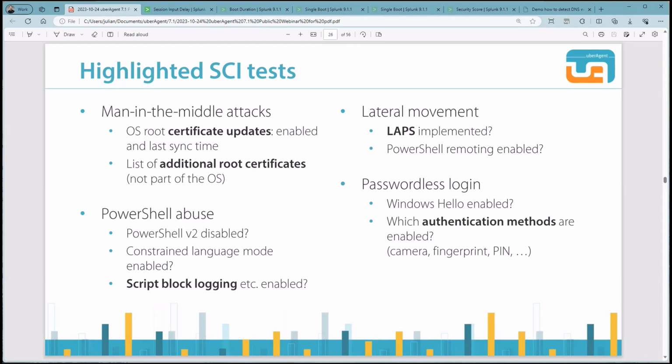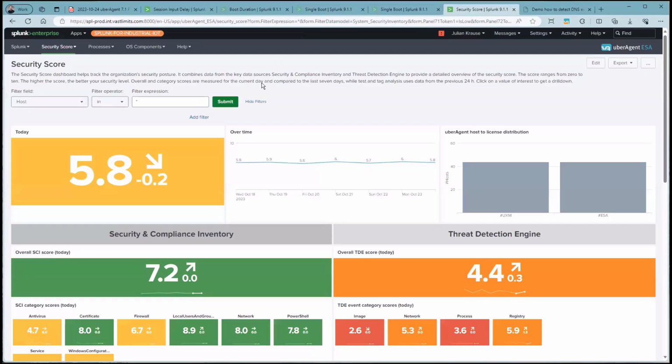Let's have a look at how the SCI looks in our Splunk dashboard. Therefore, I move to our Splunk app for uberAgent ESA, and we start by looking at the entry point, our security score dashboard. You may be familiar with the view because it's quite similar to our entry point of the uberAgent UXM app, the experience score overview. And the idea is to score your whole environment.